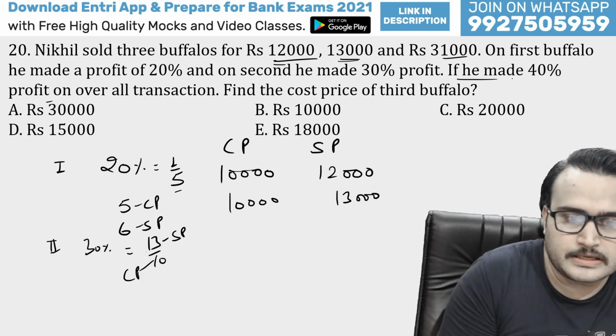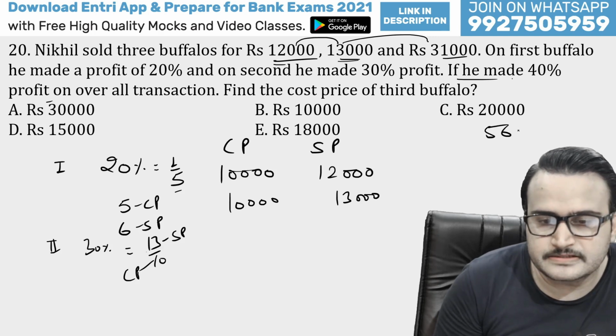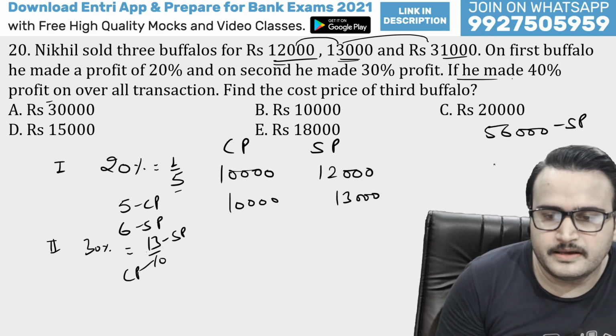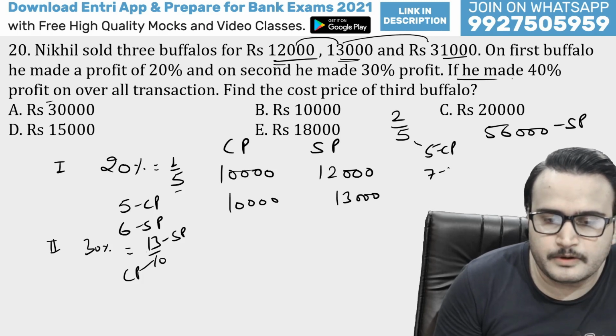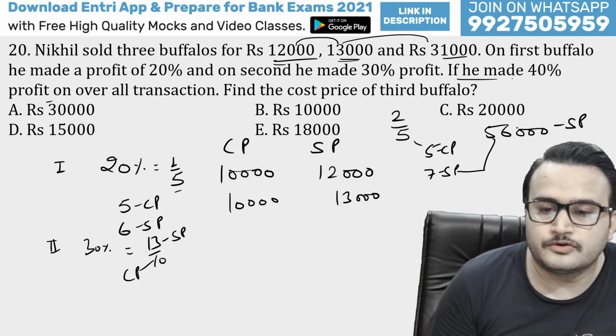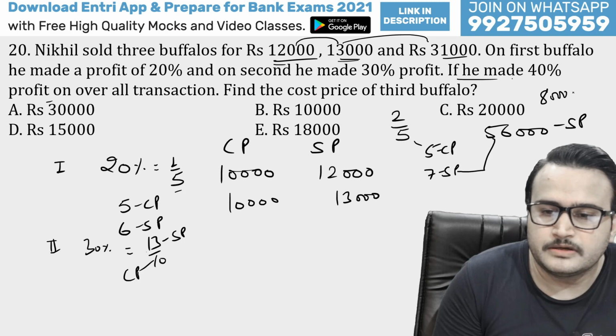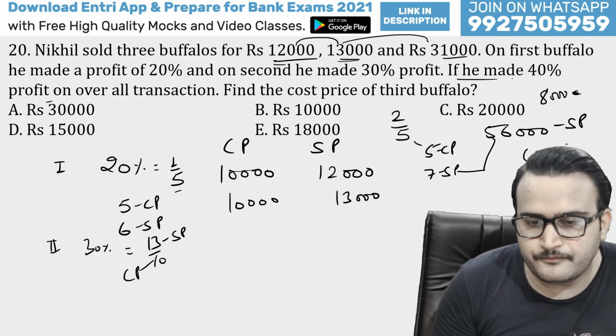So this is 13 and this is 25, 26, that means 56,000 is the SP, and 40% means 2 by 5. So 5 is CP, 7 will be SP, and this SP is equal to 56,000. So 1 unit will be equal to 8,000. So CP will be 40,000.